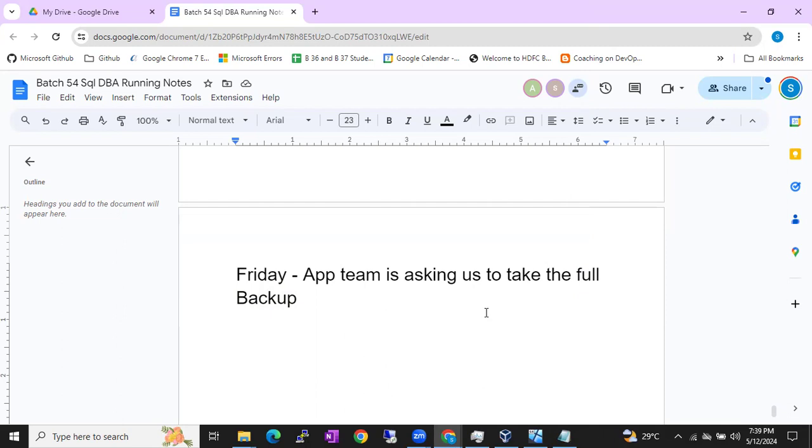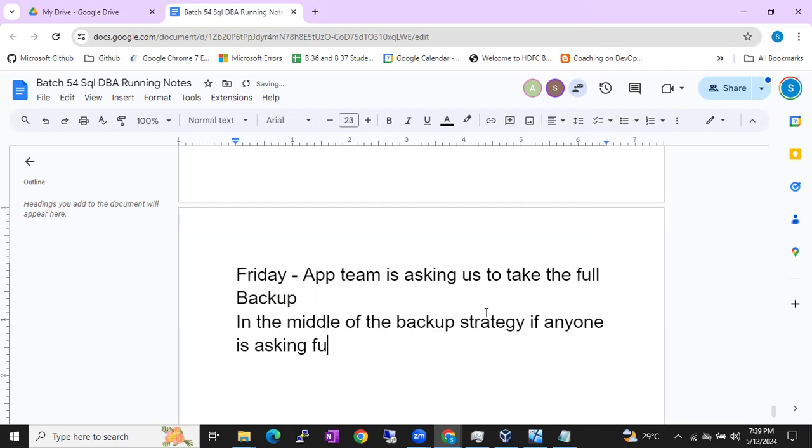So in the middle of the backup strategy, if anyone is asking for a full backup, it's always good to take copy only full backup, guys. Copy only full backup.